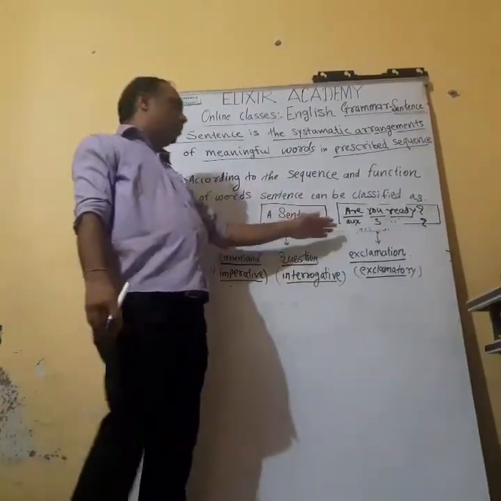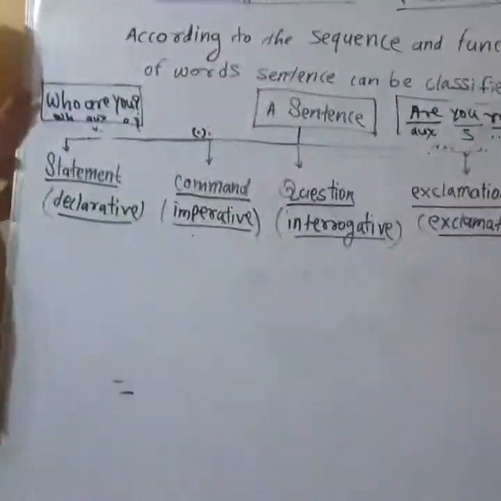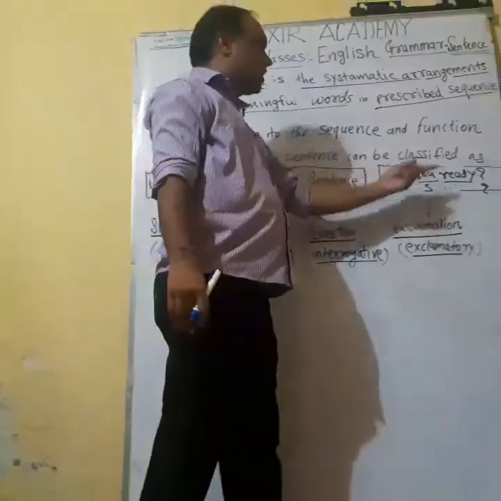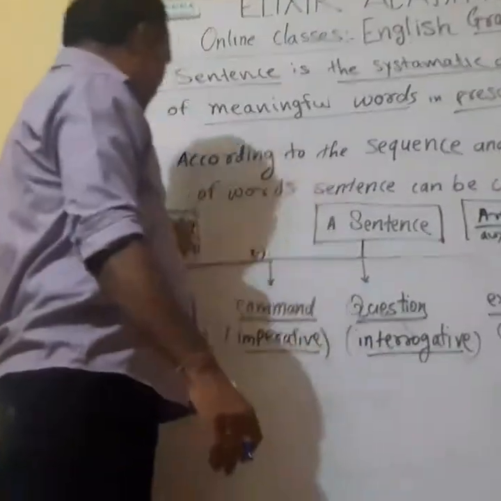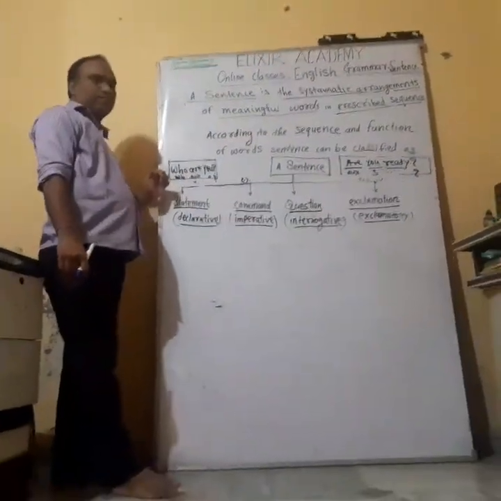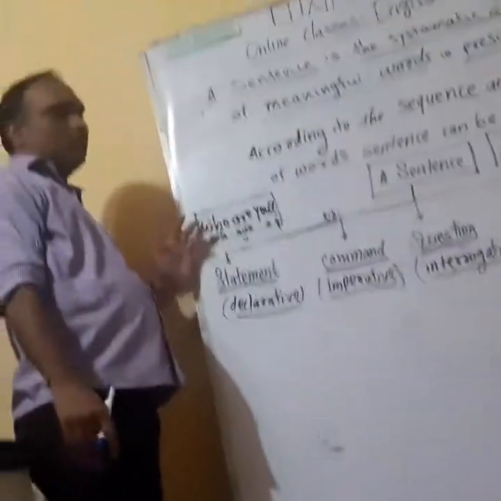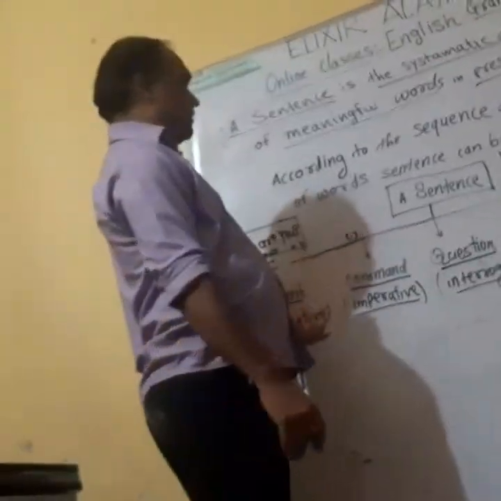It is also called an interrogative question. It is also called a yes-no question because the answer to this question is expected in the word yes or the word no. Here the detailed information is expected. The WH words, I will explain in further sentences.